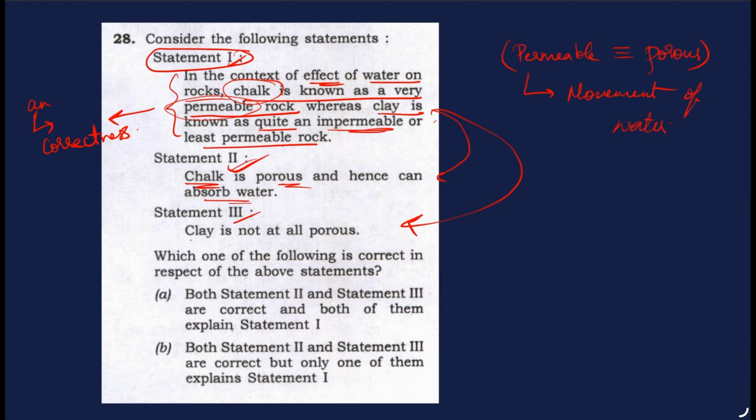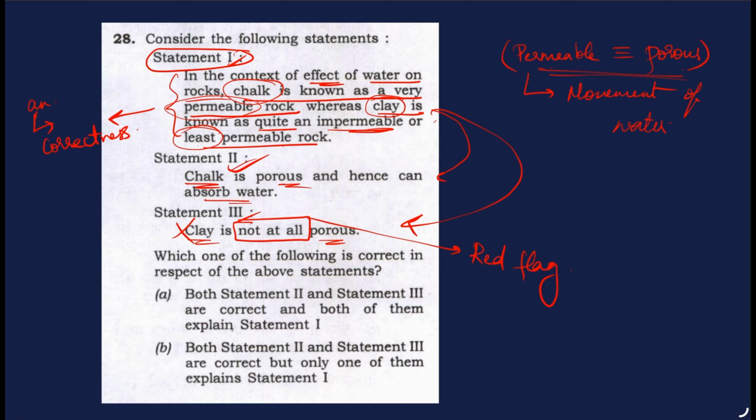Then, clay is not at all porous. See, "not at all" is a red flag, an extreme word. So be cautious. They're saying it is not porous. But in the first statement, they're saying clay is known as quite impermeable or least permeable. They're saying that some sort of permeability is there, but it is least. As we have established a relation between permeability and porosity, that they're more or less quite similar, this statement becomes wrong.